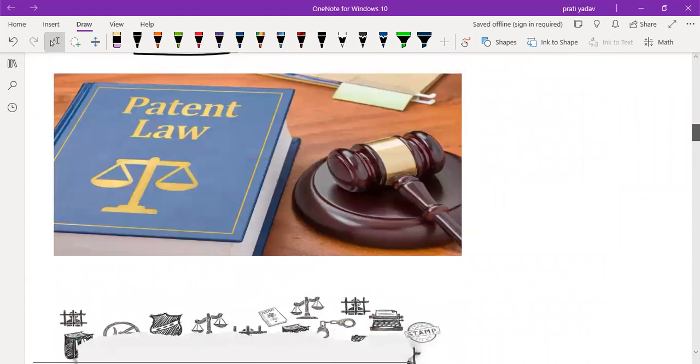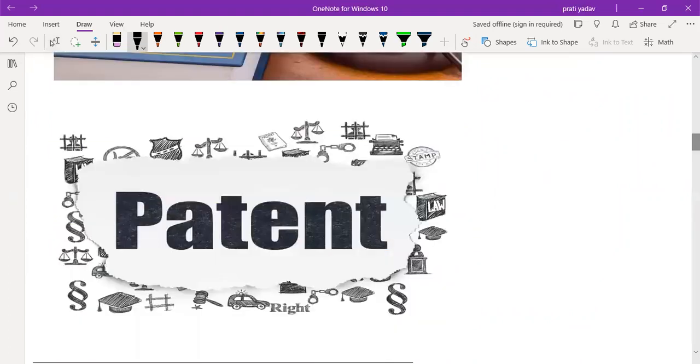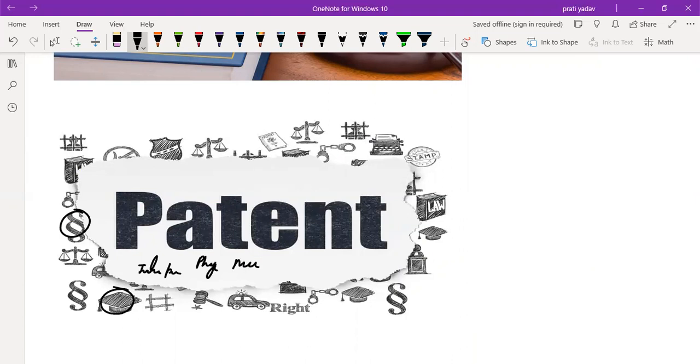In this picture you can clearly see it is a law. In many countries it is a law and you cannot violate it, and patents are given on different products, like your trademark, your products, intellectual products or just physical products like music, a unique dance, a unique book. On all these things patents are given.